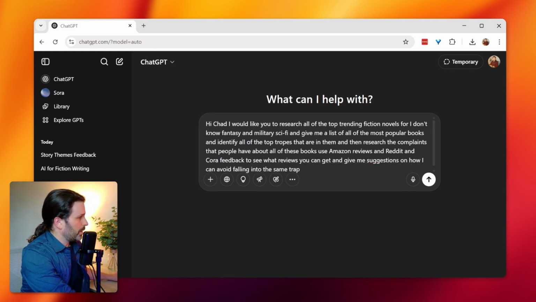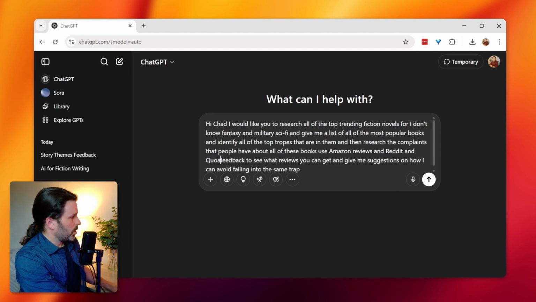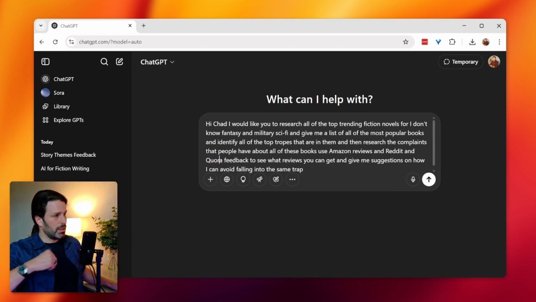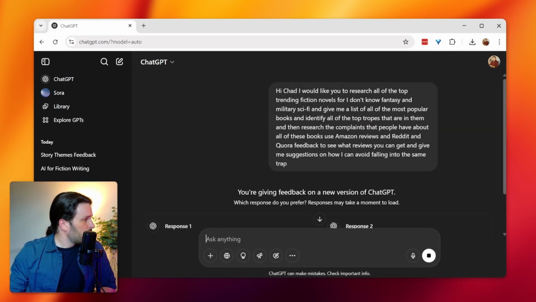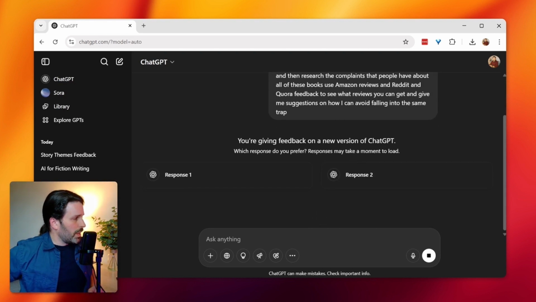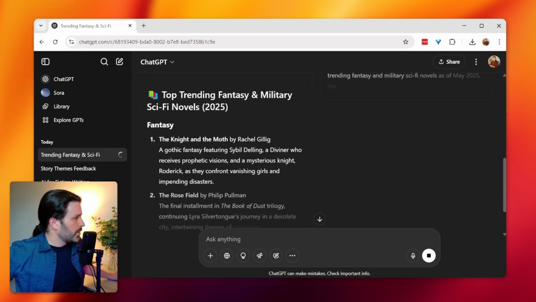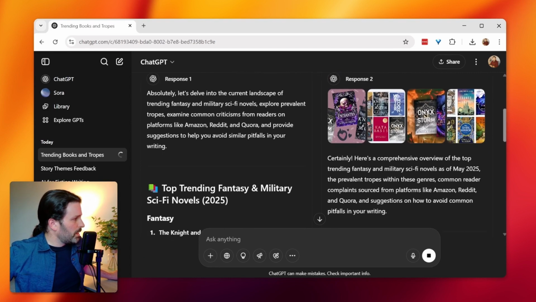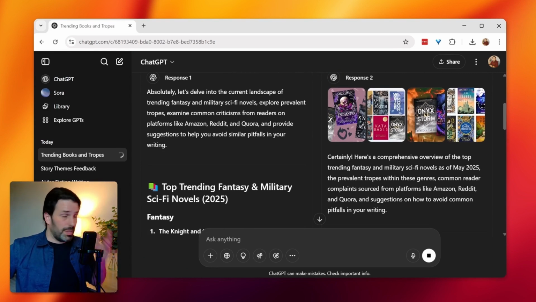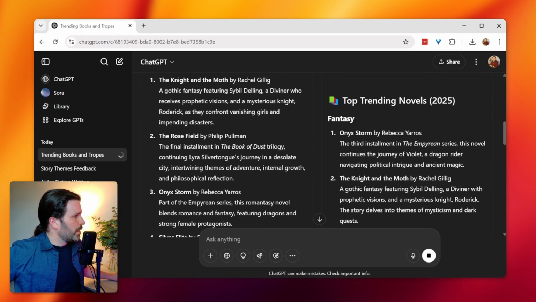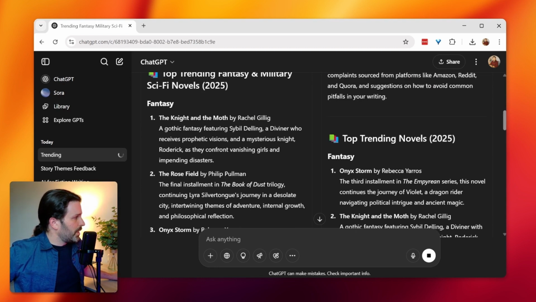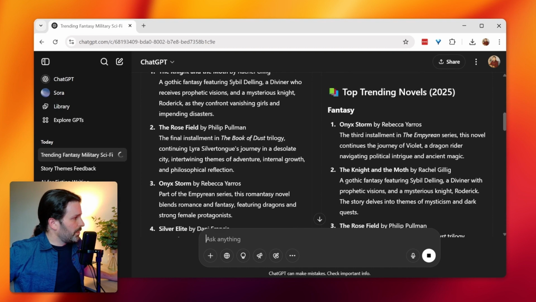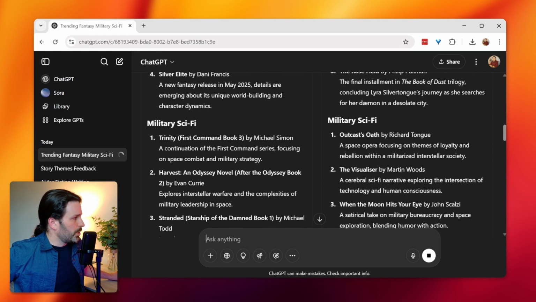Okay, and then I'll go in here and tweak it so it says Quora as the actual feedback thing. So this is now going to have it go online and research and give you feedback. And sometimes, as you can see, it'll alternate between two different responses. Look at this. It's now researching and pulling in live information from the internet. Super helpful. Okay, here is a list of fantasy titles, and it'll give you two different versions. So you just read through and you can pick the one you like.